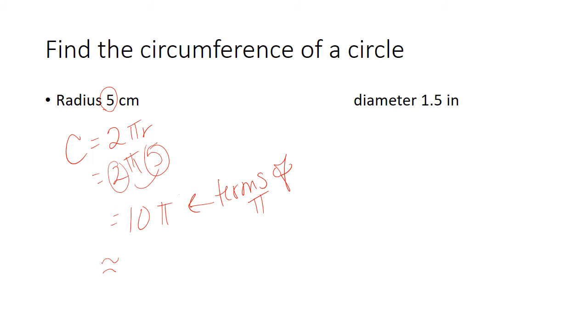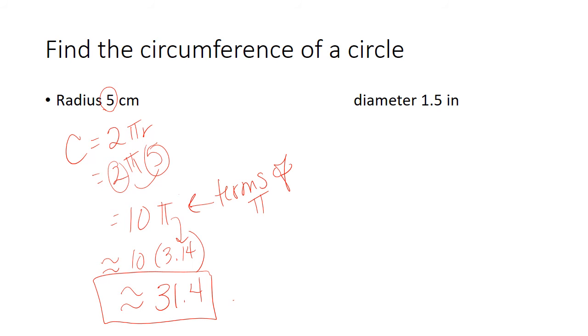If we're wanting to write it in numbers where we solve pi out, we're going to use 3.14. So that would be 10 times 3.14, which is approximately 31.4. Now, the reason it's only an approximate and not an equal to is because pi isn't perfectly equal to 3.14. It is actually a much bigger number than that, so this would actually be a decimal that's going to continue on and on, but we want to limit it to about a tenth or a hundredth at the very most of a decimal.